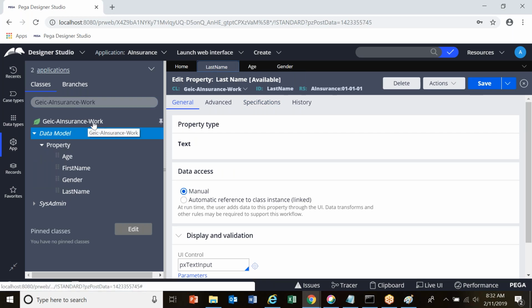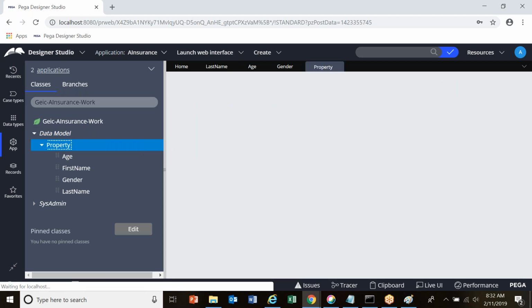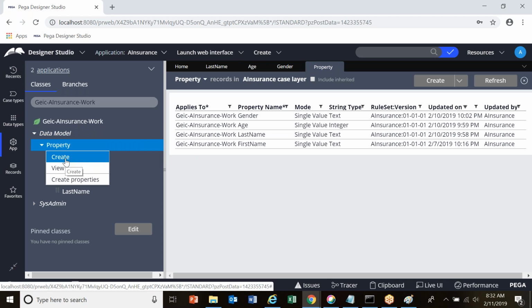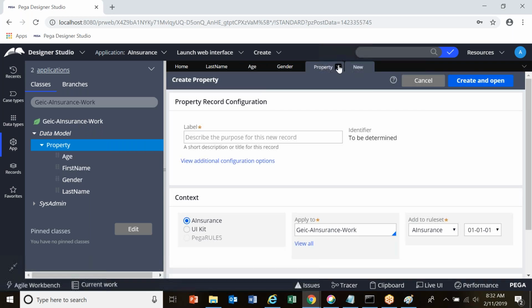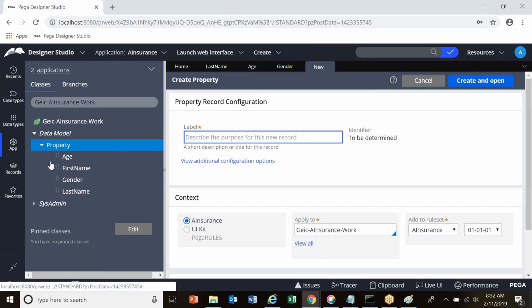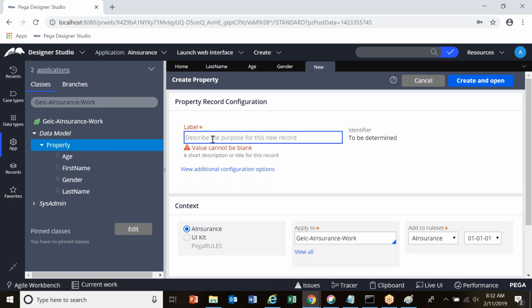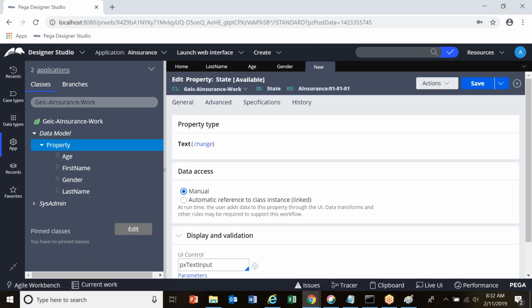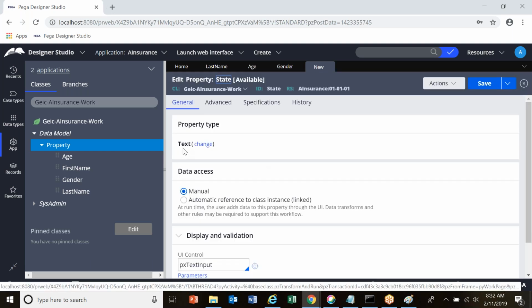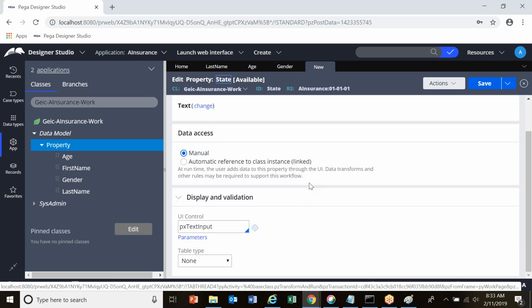Instead of creating on class, I'll do a right click on property and click on create. Directly from property also you can do a right click and click on create. Okay. Here I'll do state. Click on create and open. It's of type text.